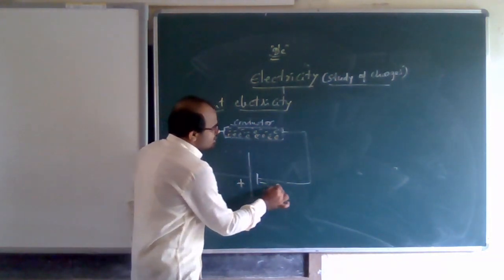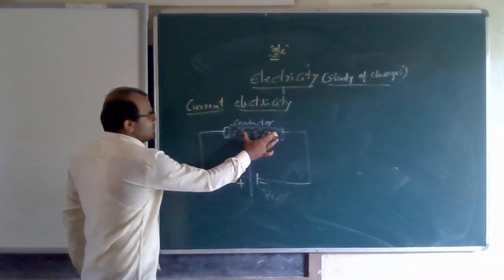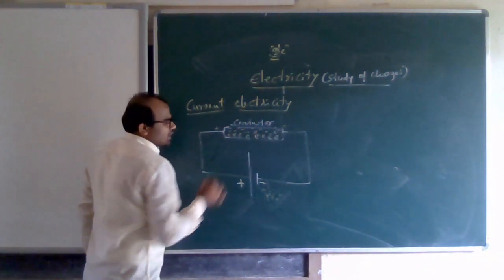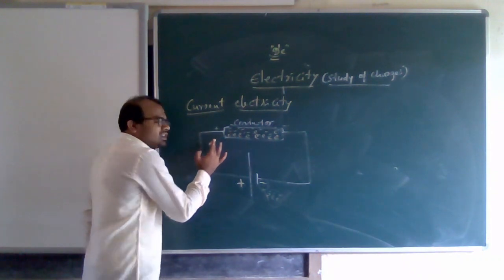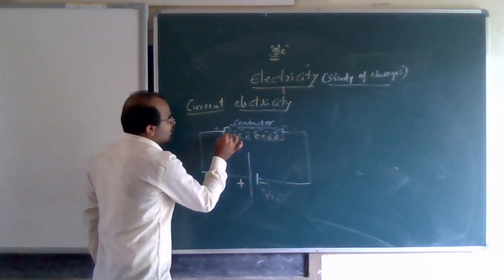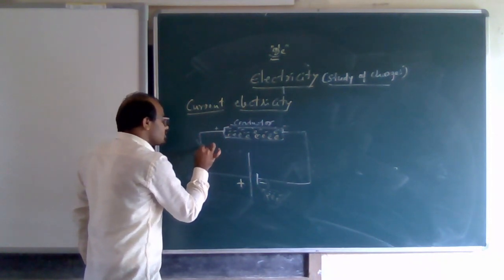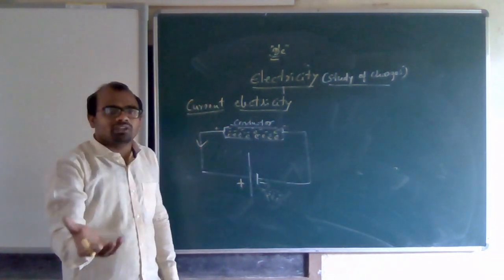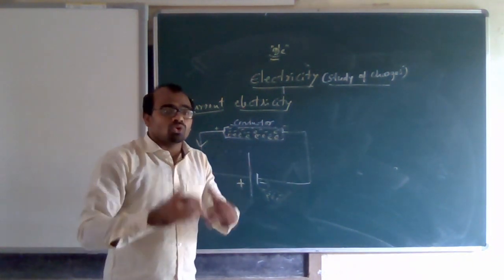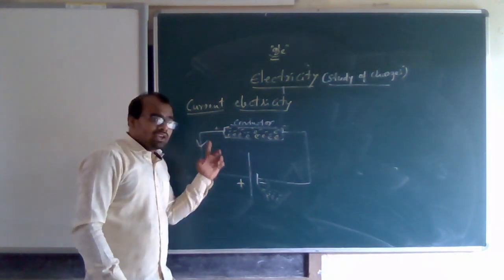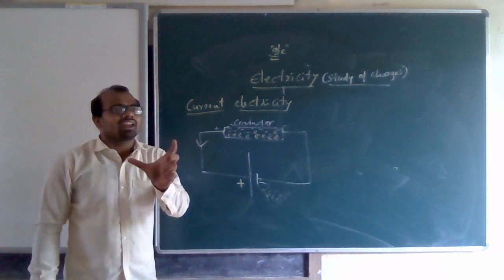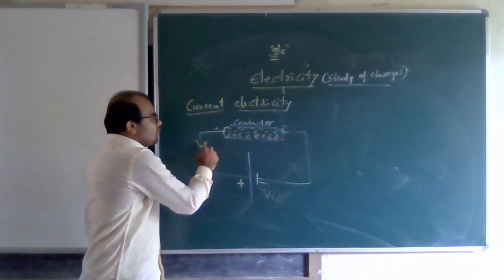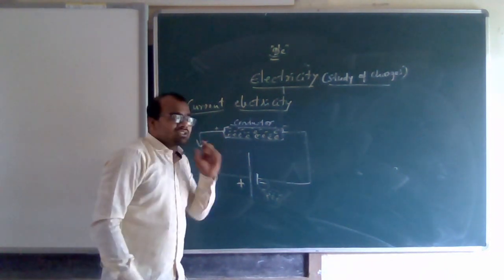Hence what happens? The electrons will start flowing. These electrons will drift towards the positive end of the conductor. There are two ends per conductor. Hence electrons start flowing. When electrons start flowing, those electrons are nothing but the charges. Now the charges are in motion. When the charges are in motion, we call it current electricity. Now the charges start flowing, and this conducts electric current.